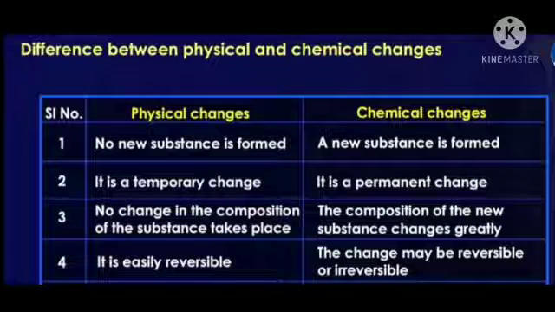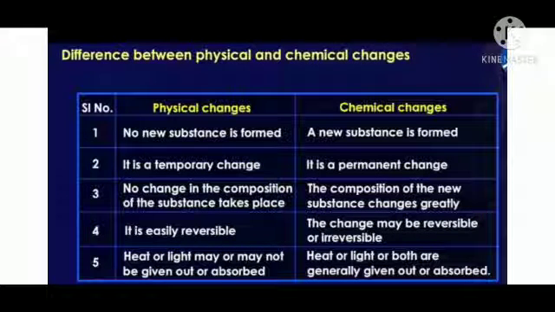Now, the fourth point is here, in physical changes, the change is easily reversible, while in chemical changes, the change may be reversible or irreversible. Now, the fifth point is here, in physical changes, heat or light may or may not be given out or absorbed, while in chemical changes, heat or light or both are generally given out or absorbed. Okay, I hope you all have understood.